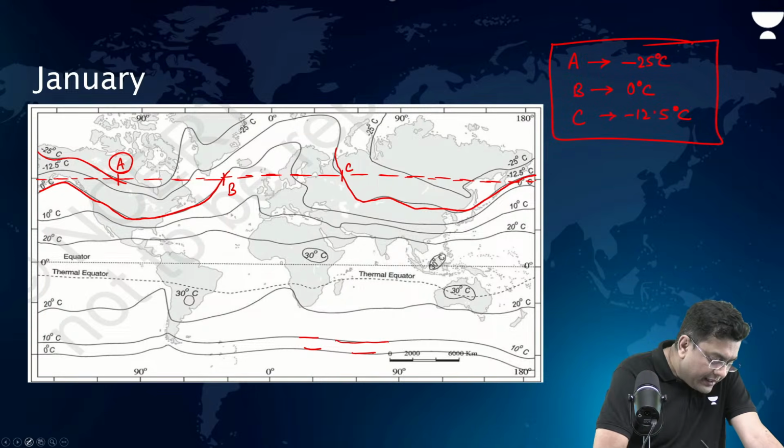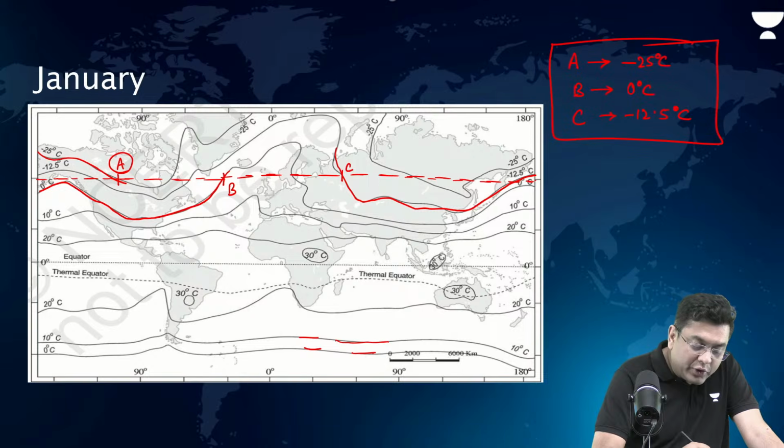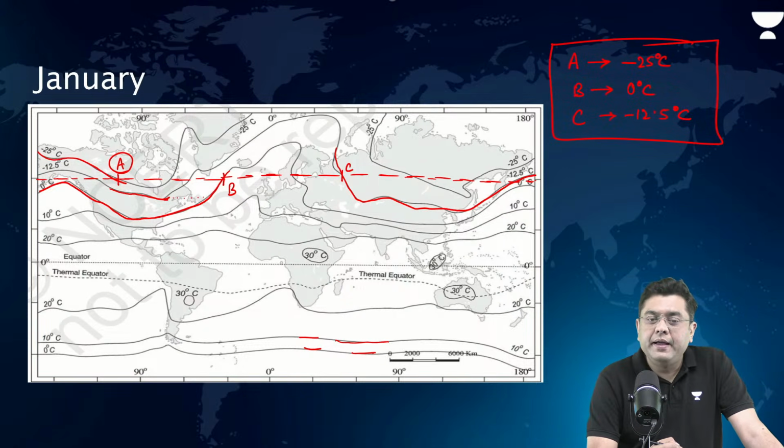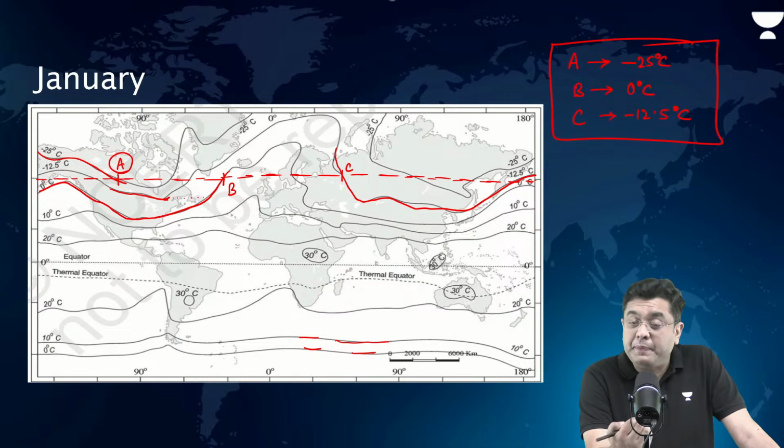Now, that is why you observe this isothermal bending. So, here, let's suppose you consider this minus 12.5 or minus 25, any of these isotherms. Now, when this isotherm is crossing over from land to ocean, in order to reach or experience minus 12.5 degrees Celsius over oceans, you have to move closer to the poles.